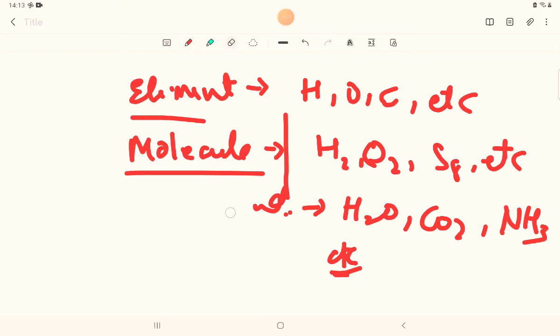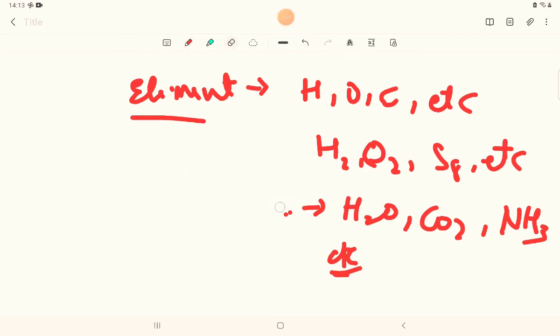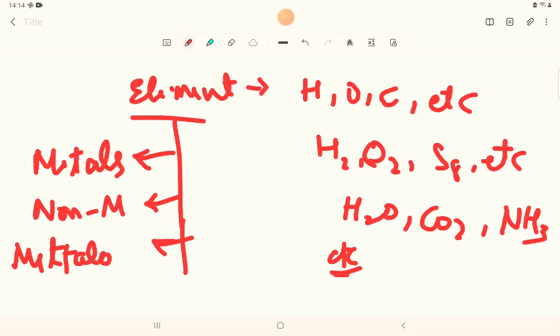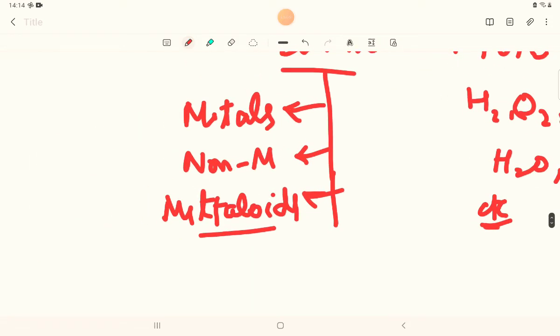Next, under element we have a further classification. I'll be classifying them into metals, non-metals and the metalloids. Metalloids are those which exhibit the properties of both metals as well as non-metals.